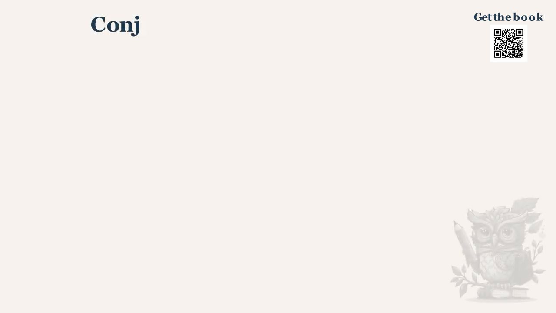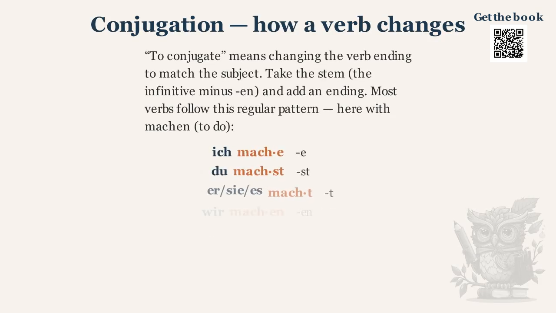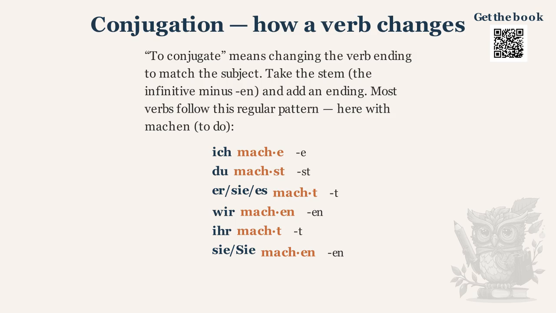To conjugate means changing the verb ending to match the subject. Take the stem, the infinitive minus n, and add an ending. Most verbs follow this regular pattern, here with machen, to do. Ich mache, du machst, er, sie, es macht, wir machen, ihr macht, sie, Sie machen. Learn this one pattern and you can already use hundreds of regular verbs.